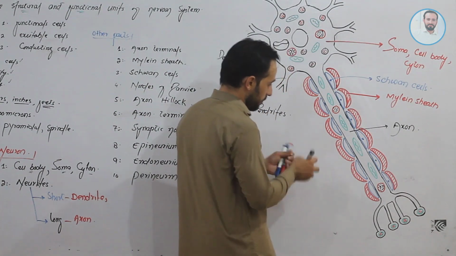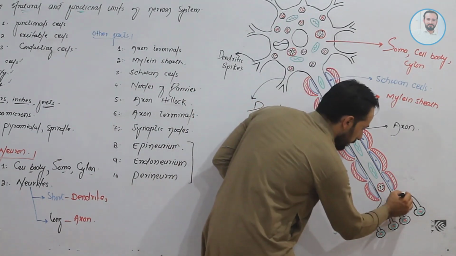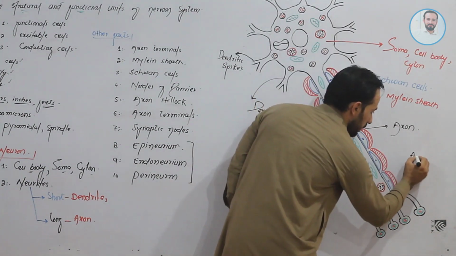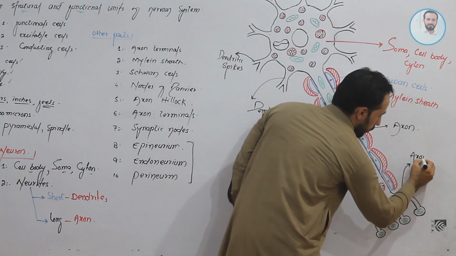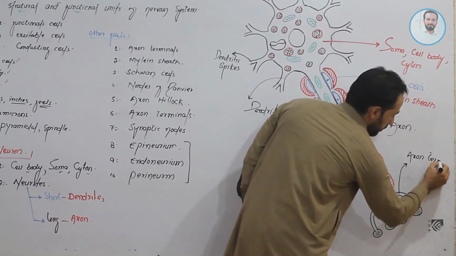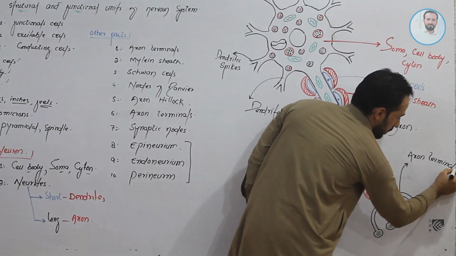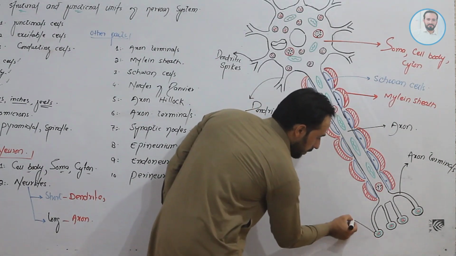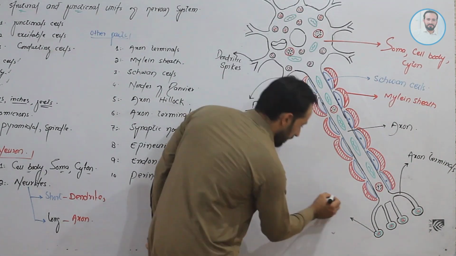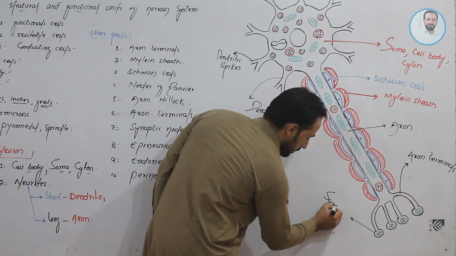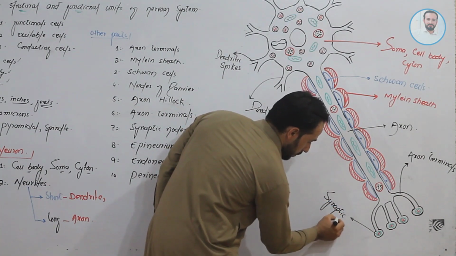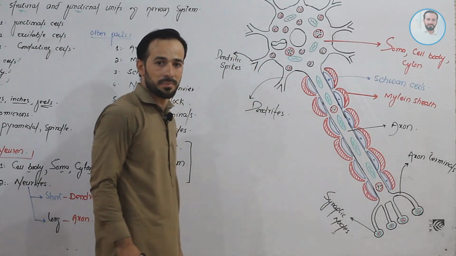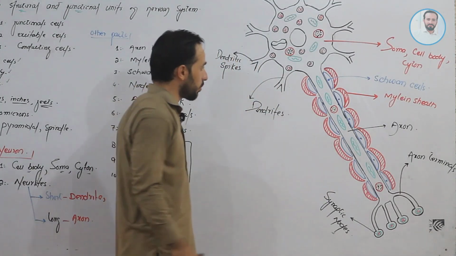Then we have here the axonic or axon terminals. These are the axon terminals. These are the synaptic nodes. I will talk about them.